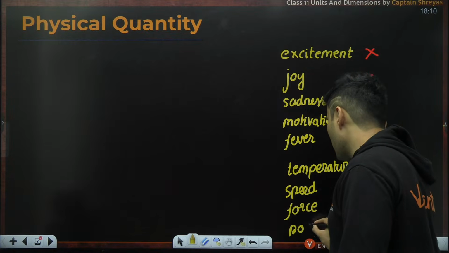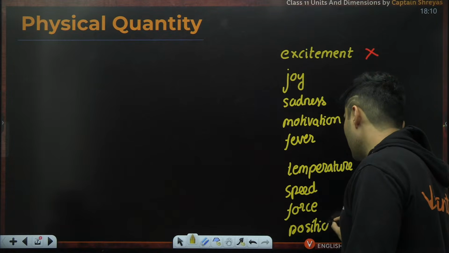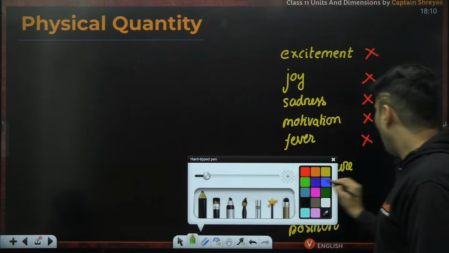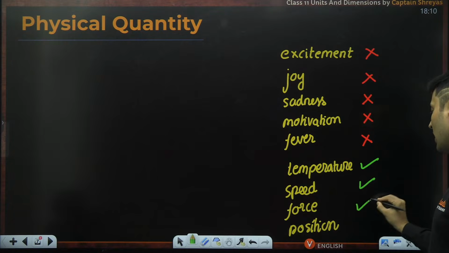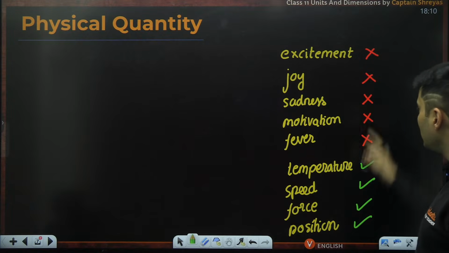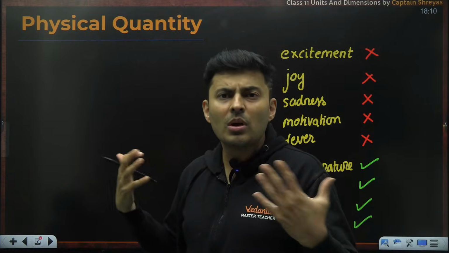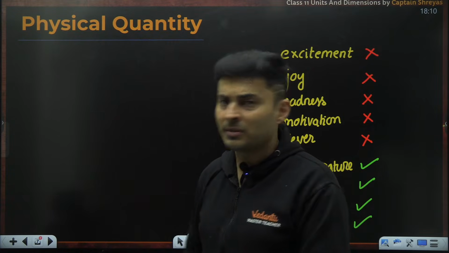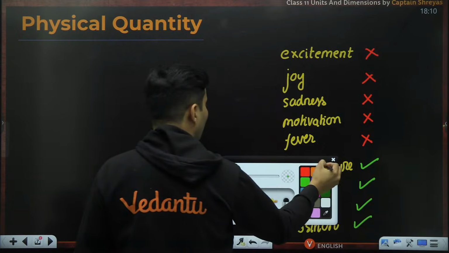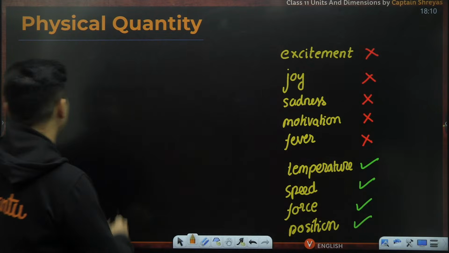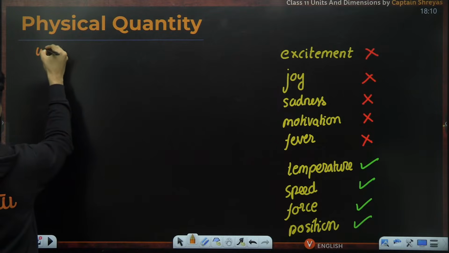I ask you what is your position, that again can be measured. So all these things, numbers can be associated with, they can be measured, whereas these things are very abstract quantities, subjective to person, they can't be measured. So physical quantities are exactly those quantities which can be measured.